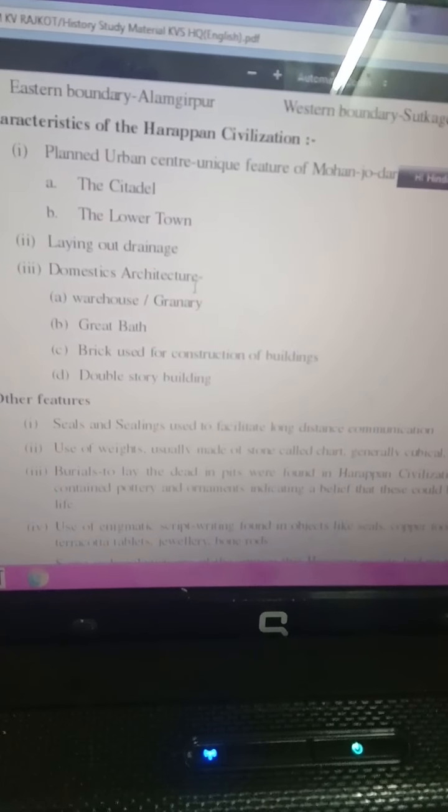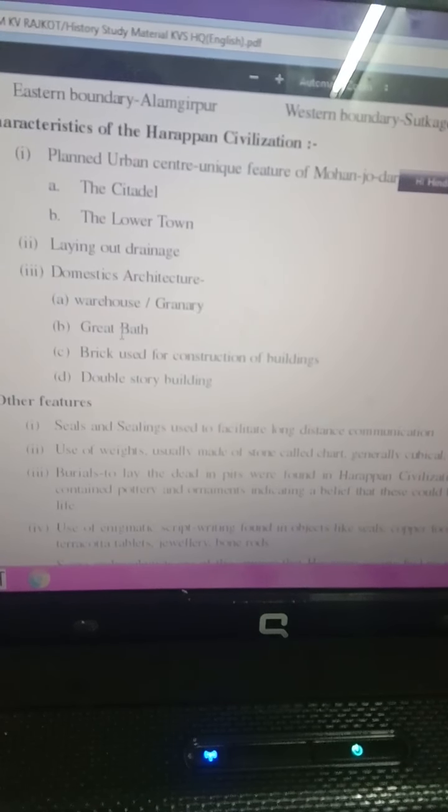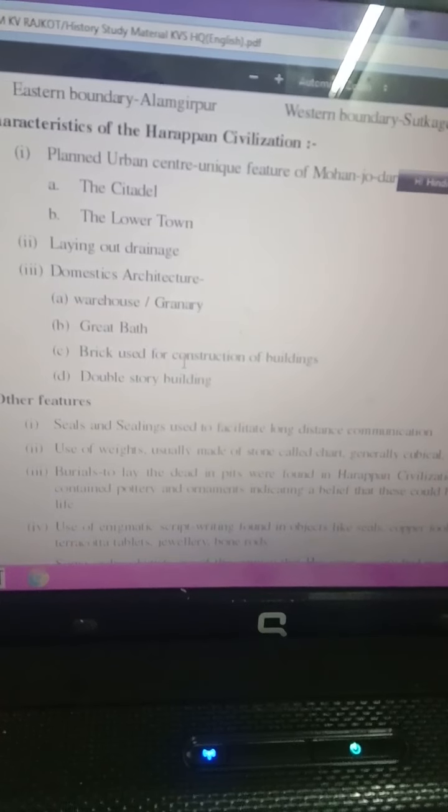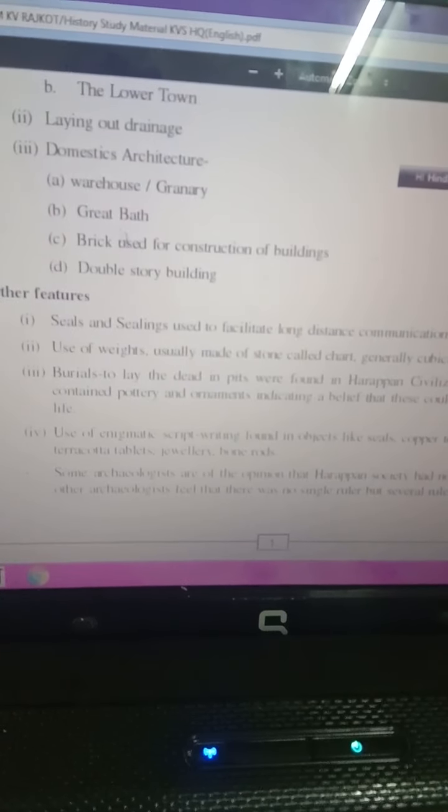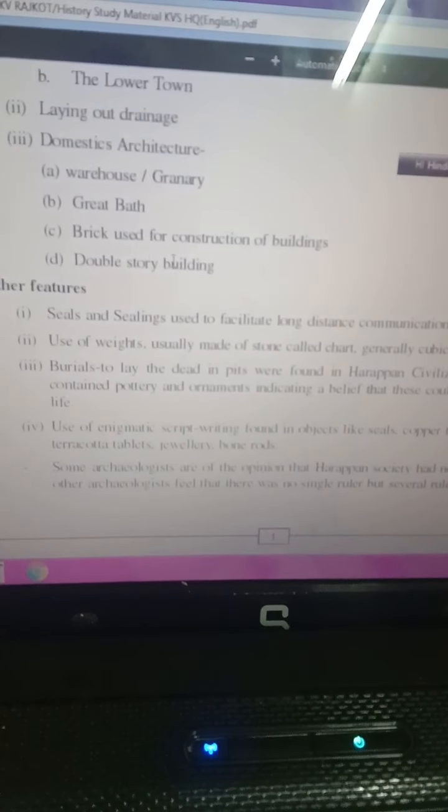Laying out of the drainage. Domestic architecture includes warehouse, granary, great bath, bricks used for construction of buildings, and double-storey buildings. So this is the domestic architecture.